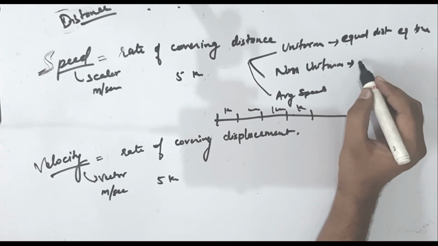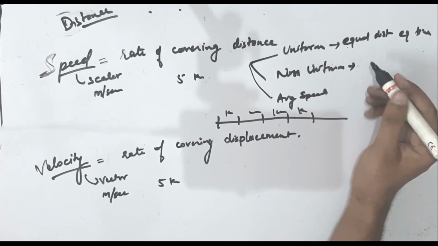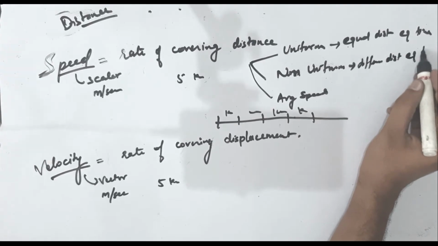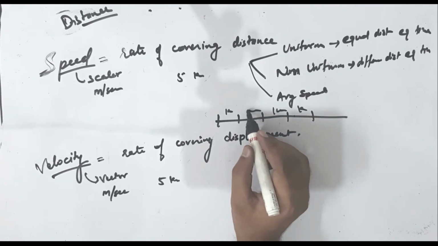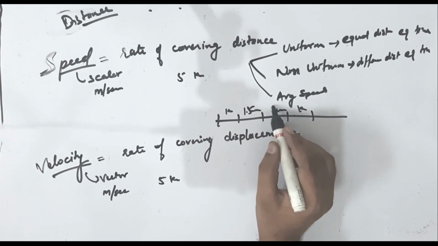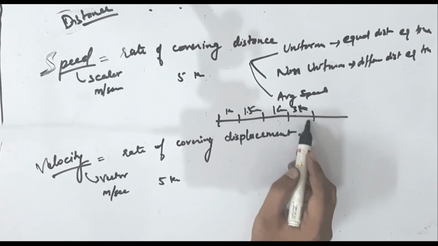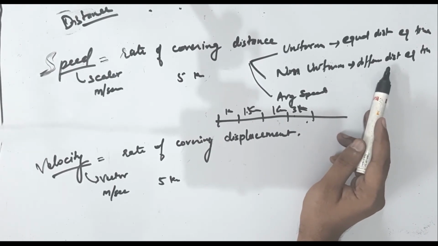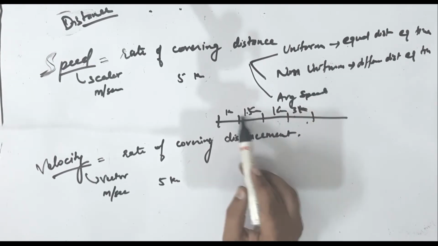What is non-uniform? You cover different distance in equal time. So in 1 hour you covered 1 kilometer, in another hour you covered 1.5 kilometers, another hour you covered 1 kilometer, another hour you covered 3 kilometers. So you can see equal intervals, but the distance is not the same. If the distance is different, then it is known as non-uniform speed. And the speed is not uniform.